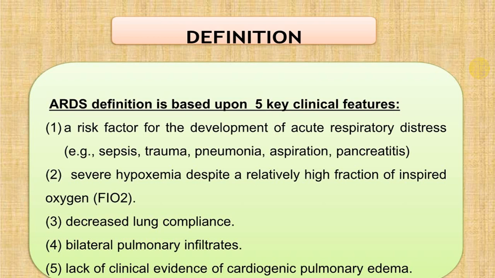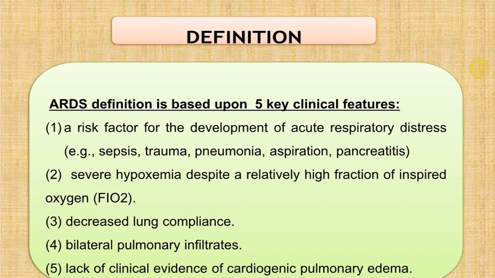Because of that, it results in severe hypoxia, where a relatively high fraction of inspired oxygen, so FiO2, becomes high. There is decreased lung compliance. Bilateral pulmonary infiltrate is seen on X-ray. We call it bilateral pulmonary opacity, ground glass opacity, and there is no clinical evidence of cardiogenic pulmonary edema.